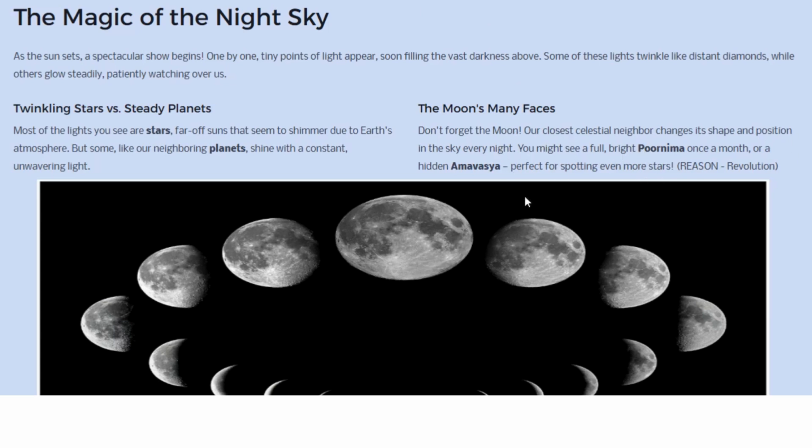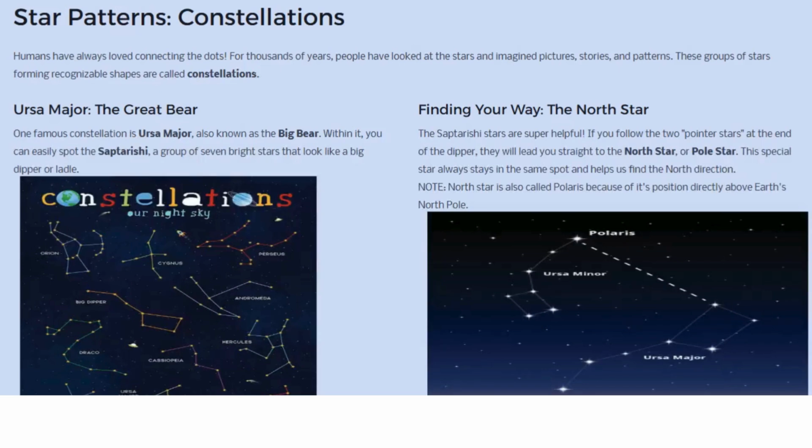Okay, then Purnima is when the reflection is completely visible, so the moon is seen in full shape. And Amavasya is when there is no reflection and the moon is not seen. So the reason being the revolution of the moon around the Earth and the reflection from the sun.